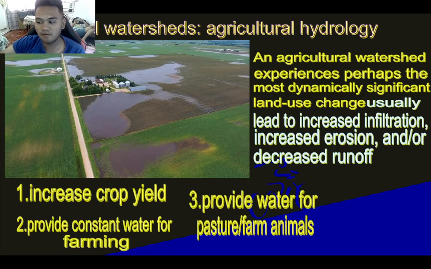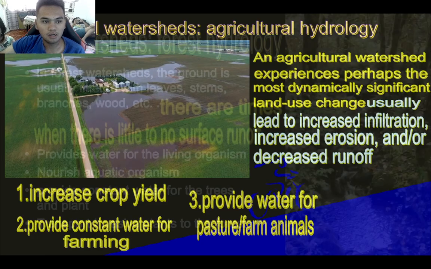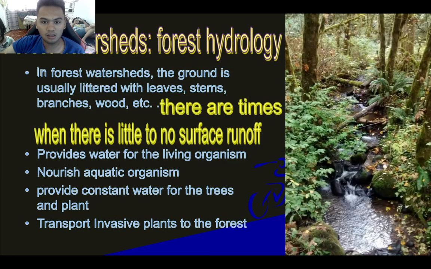So the benefit of agricultural watershed is that when we have a watershed in our backyard, like in a farm, it gives constant water for our pasture and for our crops. And it also increases crop yield because water is needed for our crops to be able to flourish. So now let's look into the next one.